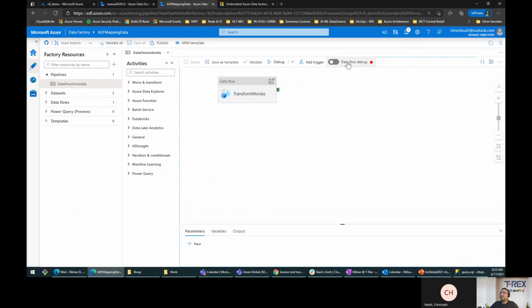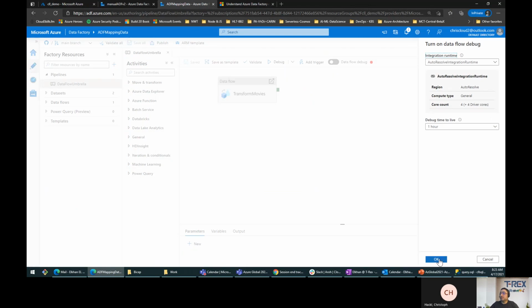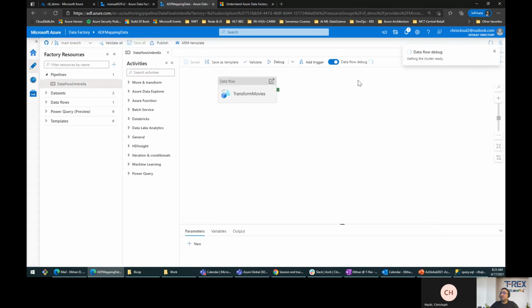We need to make sure that we have this data flow debug on. This is where the integration runtime is switched on. It will take some time. It may take up to 4 or 7 minutes. We may not have enough time actually for this pipeline to warm up, but keep that in mind. And that's what I want to actually mention, that here on top of the bar, you see this data flow debug slider. So debug mode, what it does, it allows for interactive testing of transformation logic against a live Spark cluster. Okay, that's what is spinning behind the scene.